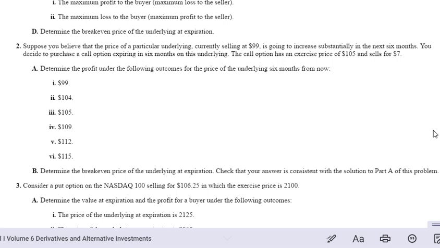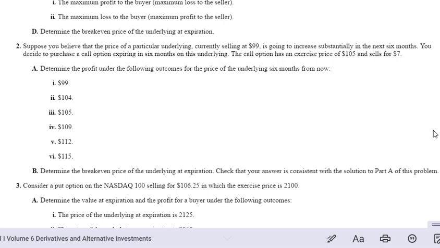It's not multiple choice. It says, suppose you believe that the price of a particular underlying currently selling at 99 is going to increase substantially in the next 6 months. You decide to purchase a call option expiring in 6 months, and the call option has an exercise price of $105 and it sells for $7. So you're going to determine the profit under the following outcomes. So it's the same thing.